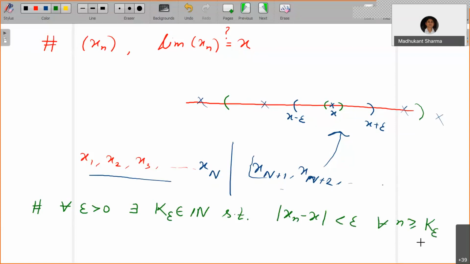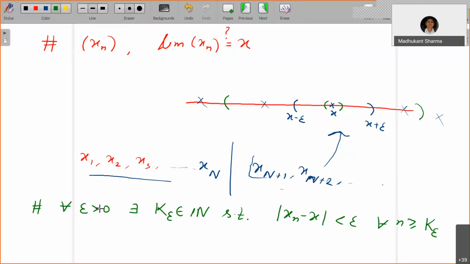So after k epsilon onwards, all the terms fall into this neighborhood. We don't bother about the earlier ones. Only finitely many terms are allowed to remain outside. Then you say that the limit is x. With this definition, what can we tell about the sequences we are going to see? This is the mathematical definition in epsilon.